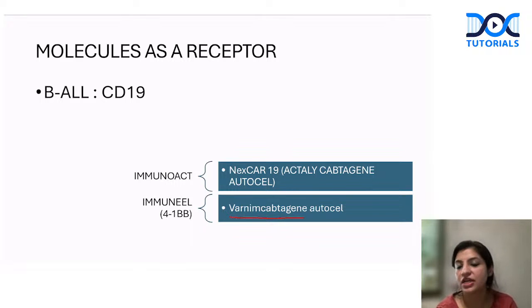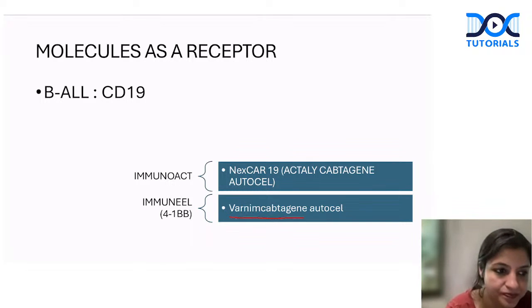That is what you have to remember. This is captagene autocell. That is very, very important. So these are the two current CAR T cells which are there in India for B-ALL, against CD19: ImmunoAct and ImmuneEL, right?